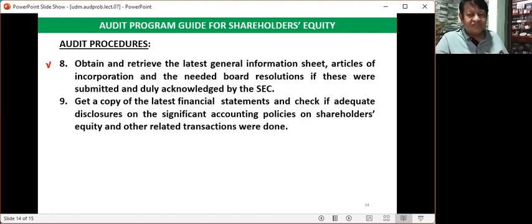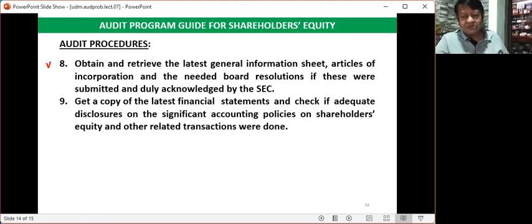That is one of the functions of the SEC. Aside from registering your corporation, they want to see the continuity of the business existence. That is why the corporation must always update what documents have been submitted to them.